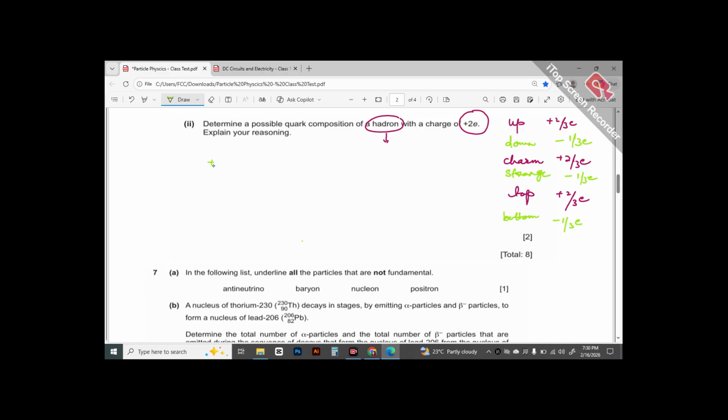The best possible combination here is, or I should be saying the only possible combination here is +2/3e, +2/3e, +2/3e, which gives us 6/3 elementary charge, which is nothing but 2 times the elementary charge. Now we have to explain the reasoning. That is the breakdown we had presented here.